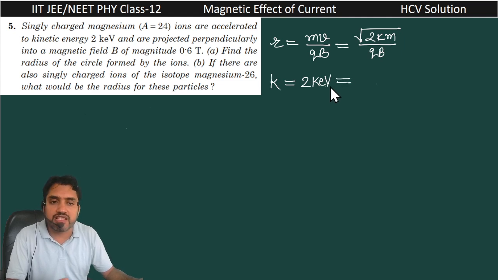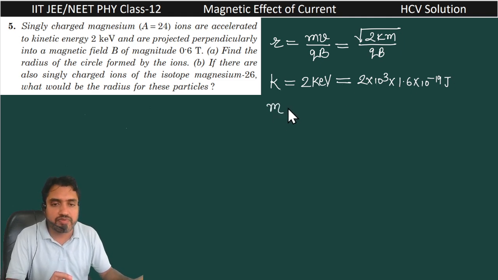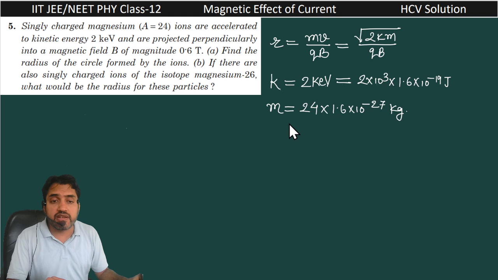You can convert this kilo electron volt into joules. To convert kilo, multiply by 10 raised to power 3, and to convert electron volt into joule, multiply by 1.6 into 10 raised to power minus 19. For the mass, the mass number is given as 24, and you multiply by 1.6 into 10 raised to power minus 27 to convert it into kg. That is the mass of a single ion. For the charge, it is singly ionized, so the charge q is equal to e.